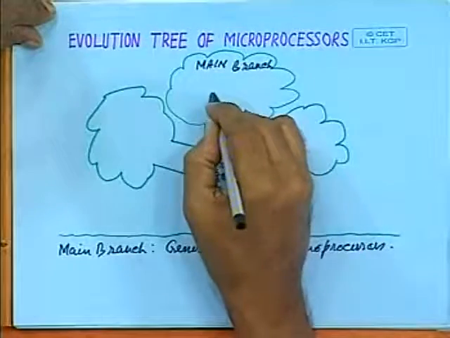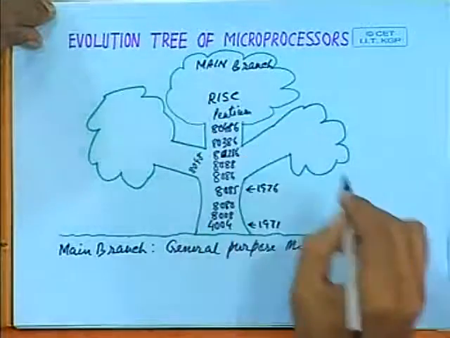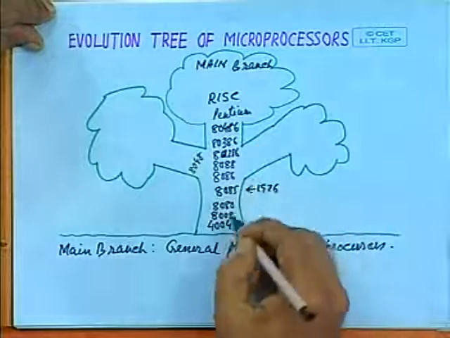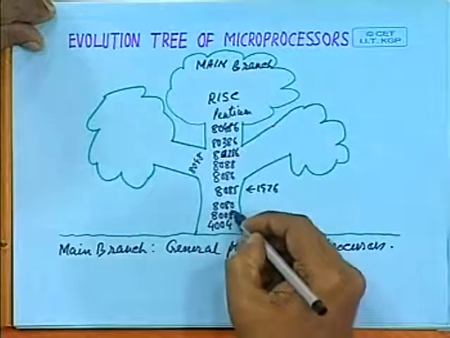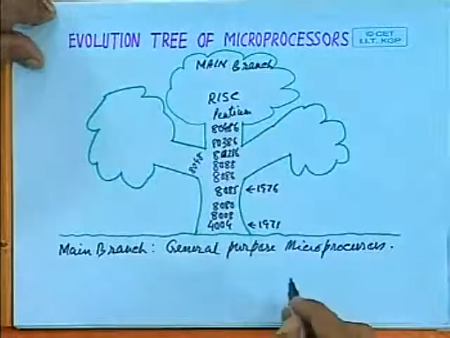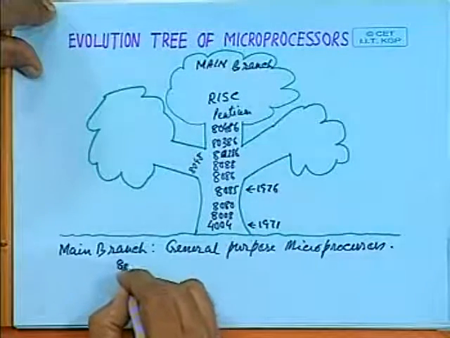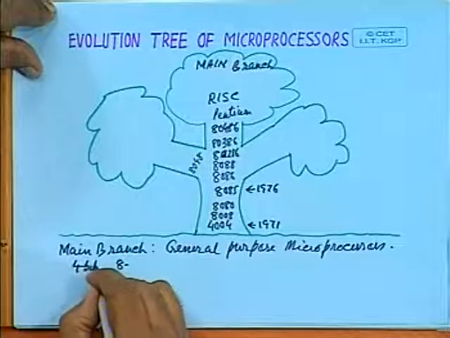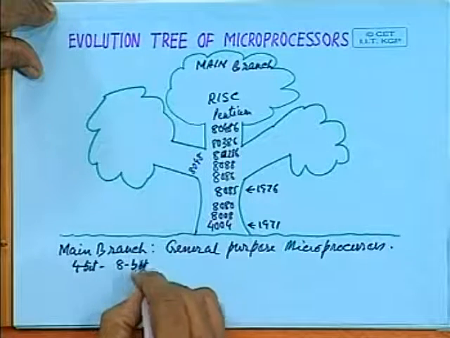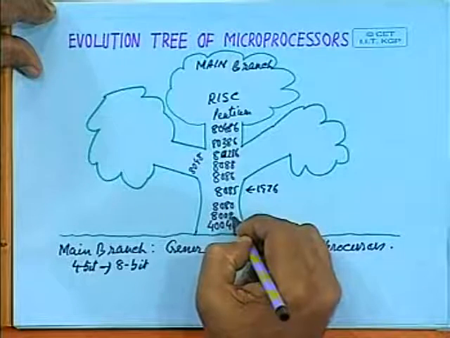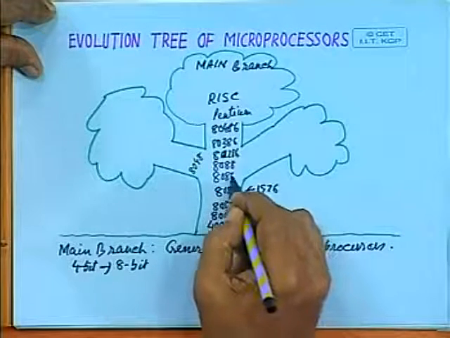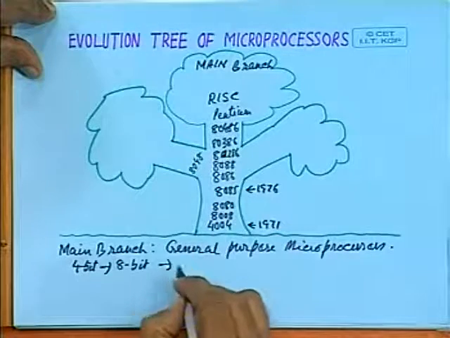Then came the RISC microprocessors, and you can see here that as the microprocessor tree is growing, it is moving from 4-bit to 8-bit. Starting from 8008, these are all 8-bit. Then from 8086, it is 16-bit.